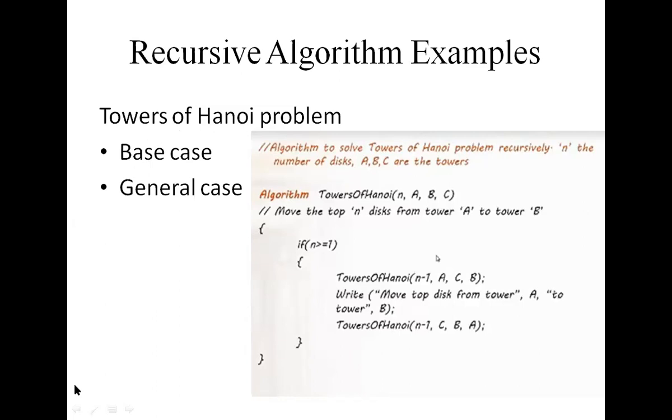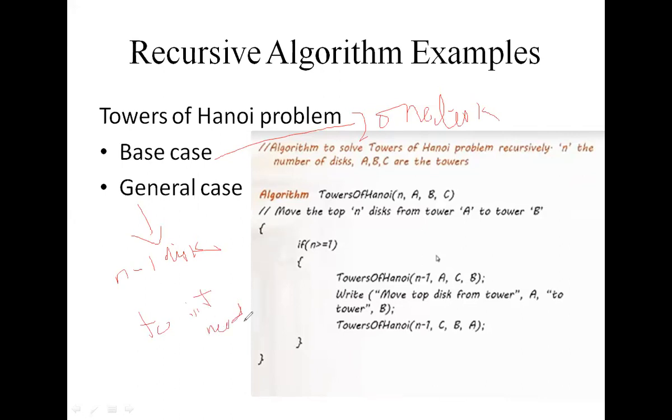So here in this example, the base case is move one disk from source to destination tower. The base case is only move one disk. Okay, base case is move only one disk from source to destination. What is the general case? General case is move n minus 1 disks. Okay, move n minus 1 disk from source to intermediate needle. That is our general case.